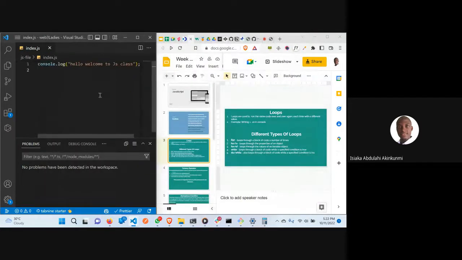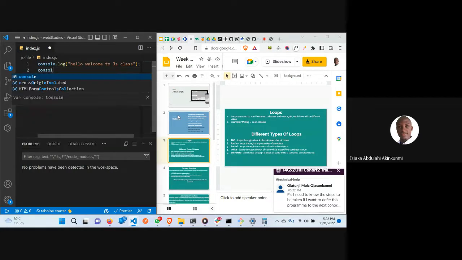So now we have this. Now we're talking about loops. Loops are used to run the same code over and over again. For example, now I want to write 1 to 10 in the console.